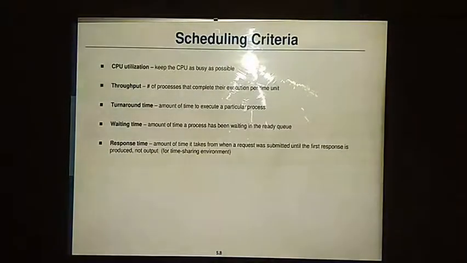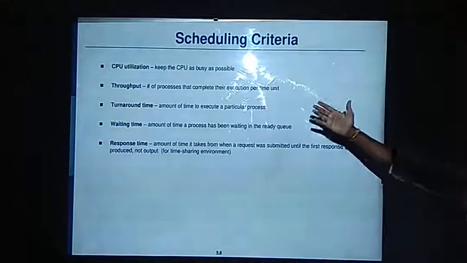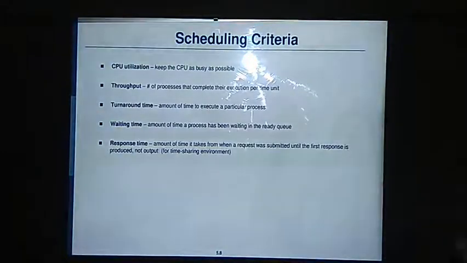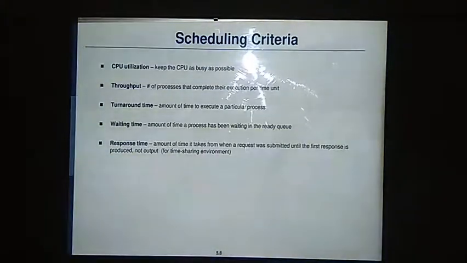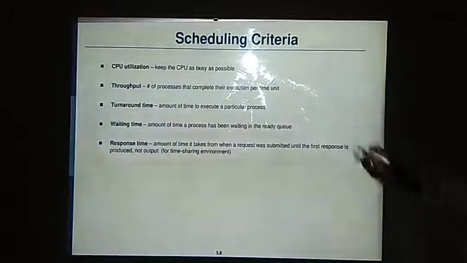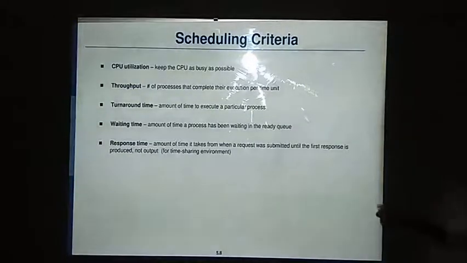And I want to remind you what CPU utilization is. Keep the CPU always busy, then we can say we have utilized the CPU in a proper manner. Throughput is the number of processes that can be completed per unit of time. Turnaround time is the time a single process takes to complete its execution. Waiting time is the time the process waits for its turn to execute. Response time is the first response that the process receives.